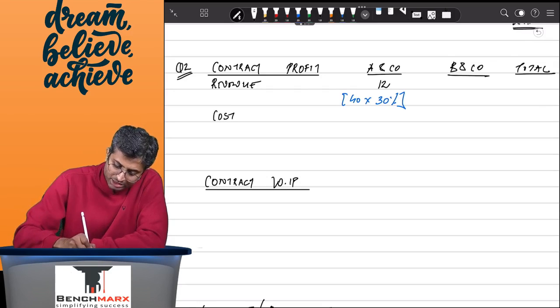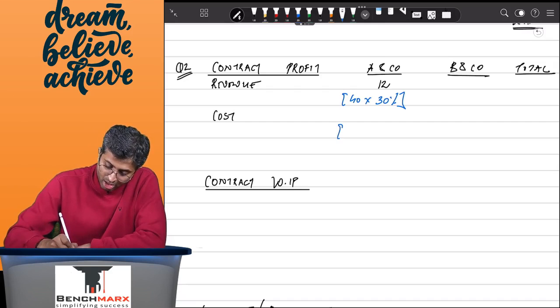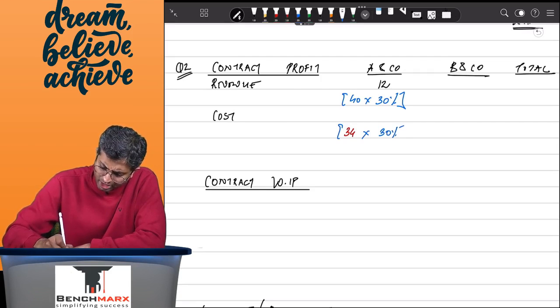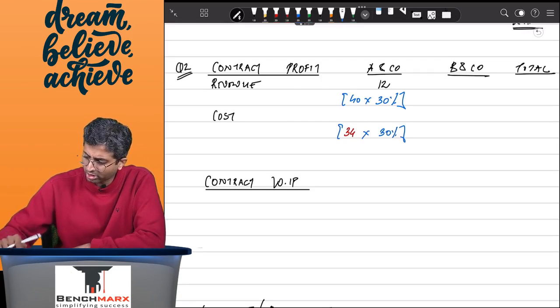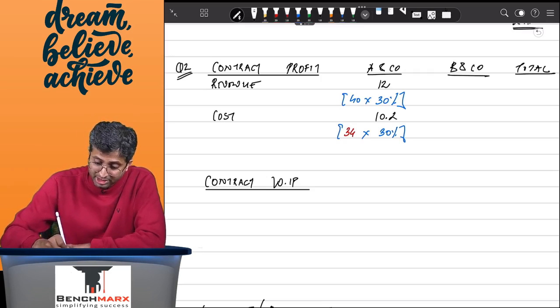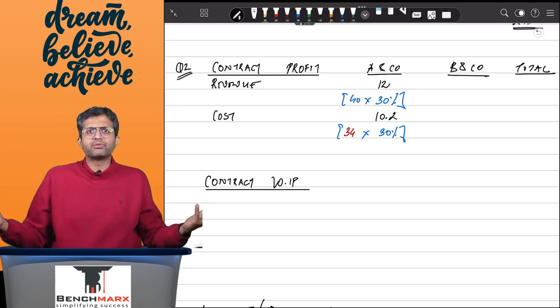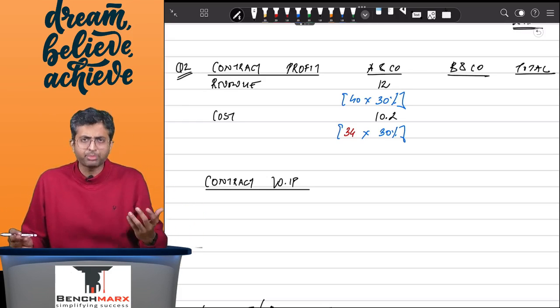Against that, the cost that is to be recognized will be, let us say, your total estimated cost, which is now revised. You will take the latest estimate, and the latest estimate gives you a 34 estimate of cost. So 34 into 30% will be your total cost to be recognized based on the matching principle. So whatever revenue is recognized is 30% of the revenue. So the corresponding cost should also be 30%. Sir, but we have incurred more. We have incurred probably 16.